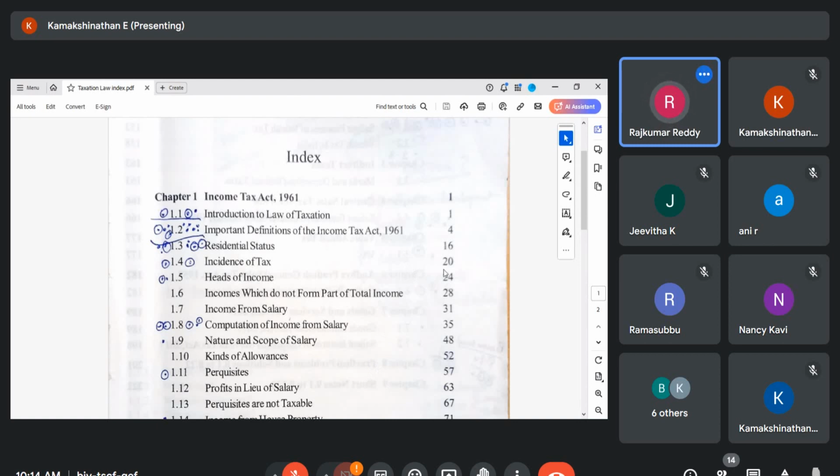So here key points: land, revenue, rent received from the agricultural purpose. Now let us go into the second definition.